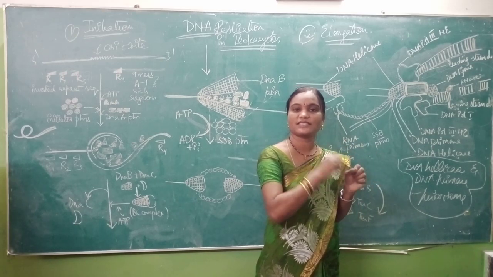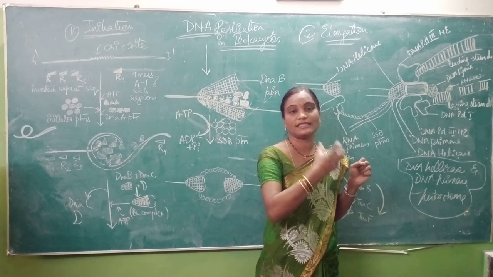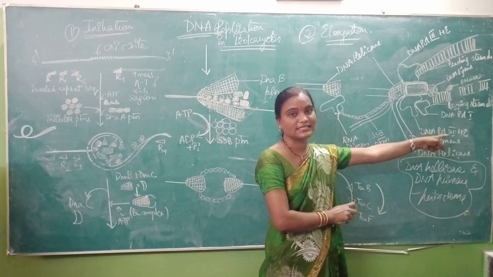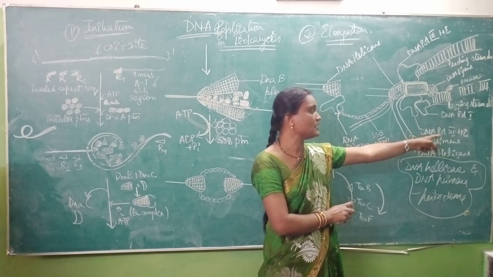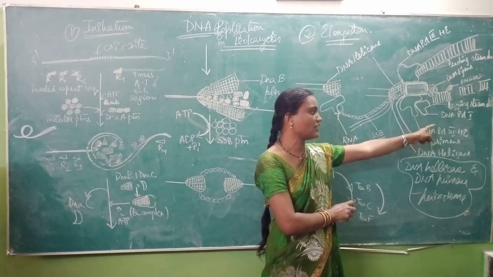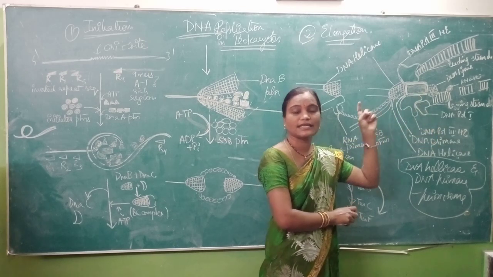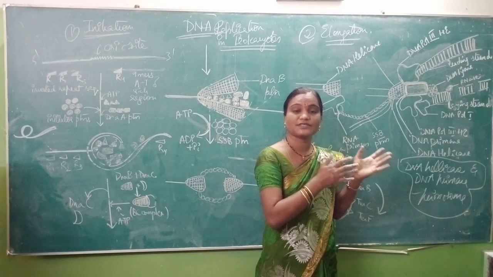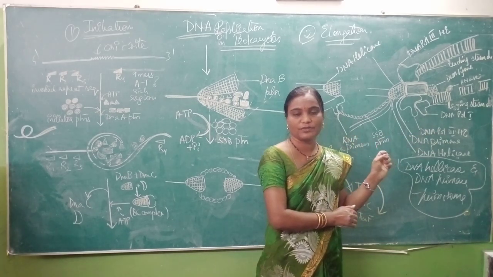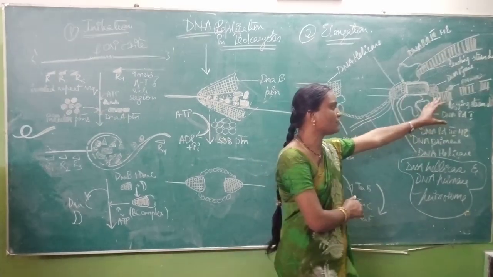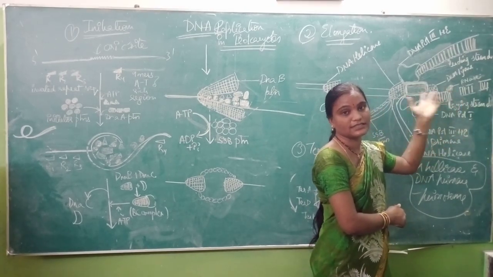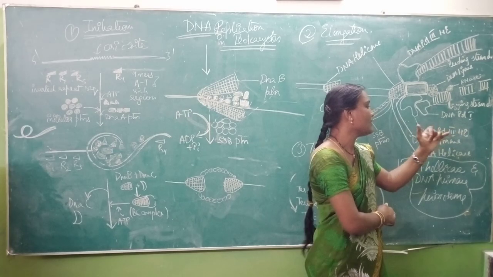During the repair mechanism, some unwanted mismatches are formed, and these mismatches are removed by DNA polymerase I, as this is a repair enzyme, isn't it? After DNA polymerase I, DNA ligase will come into action to fill up the gaps that are formed due to DNA polymerase I. So after some time, the lagging strand is also converted into a continuous strand, like the leading strand, after all this mechanism.